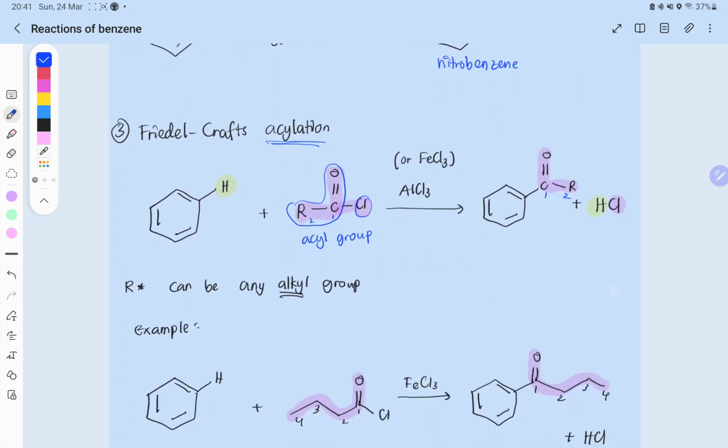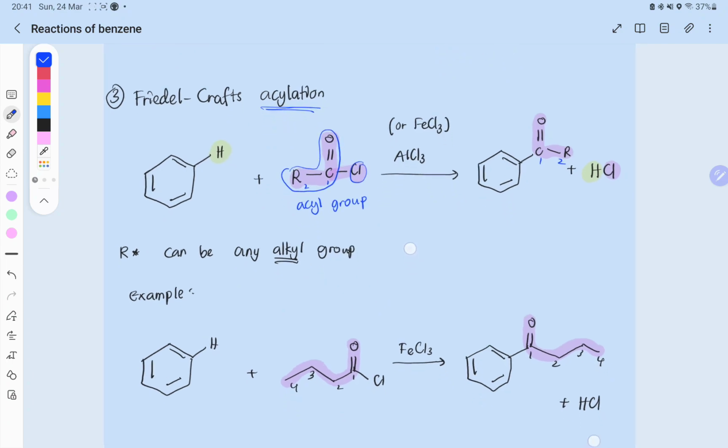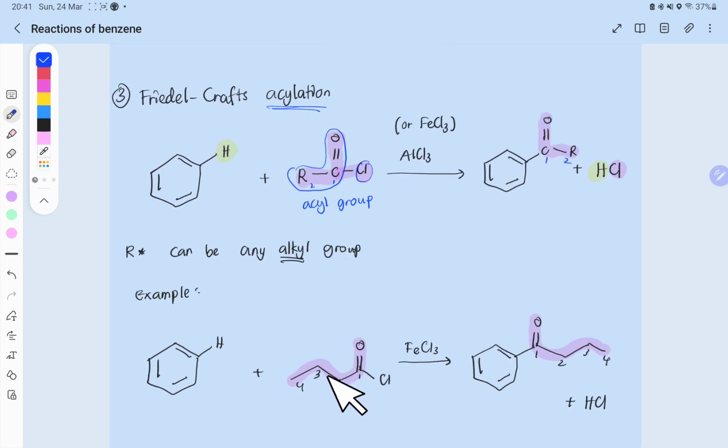So for example, R, it says here, R can be any alkyl group. For example, if we use R with a 3 carbon chain, that means this is a propyl group. So number the carbons 1, 2, 3, 4.